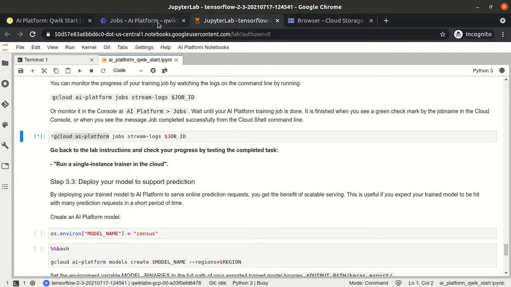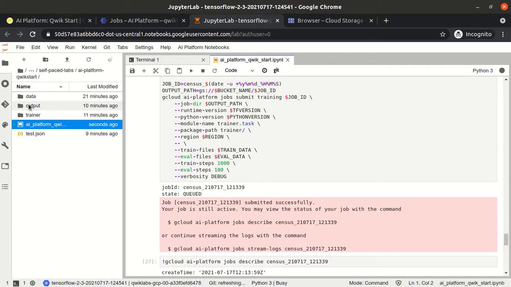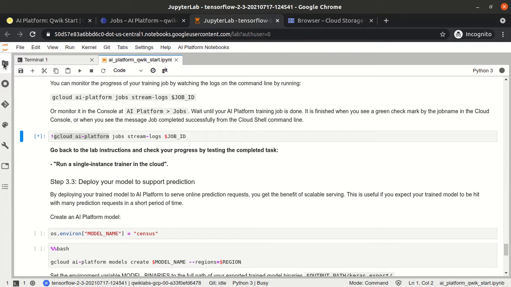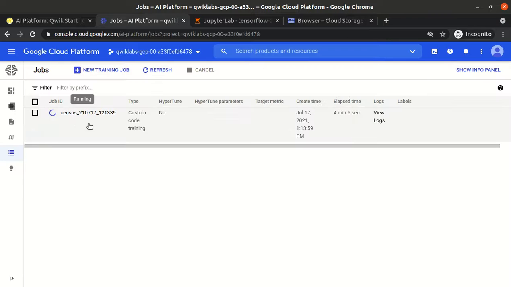I showed you earlier, at the back end it is one virtual machine, and within it we put some data, and all the code is placed locally, reading the data locally and executing the jobs locally. But this time we are not running locally, meaning not on the virtual machine. We are running on the cloud, as part of a job.